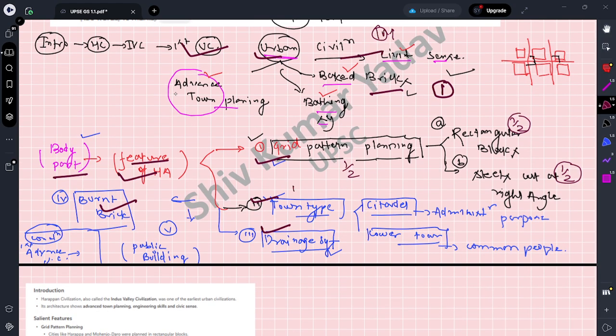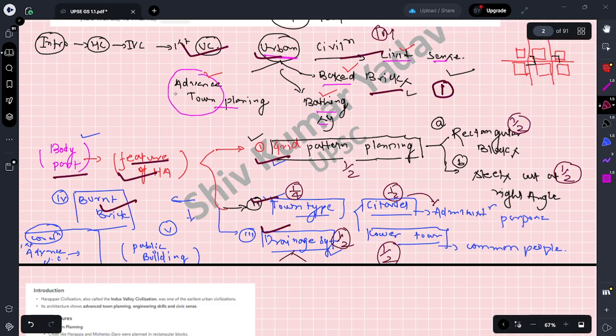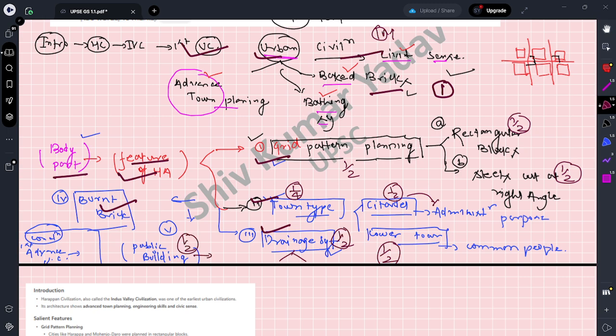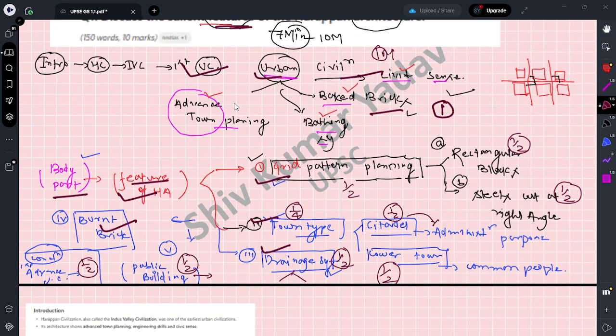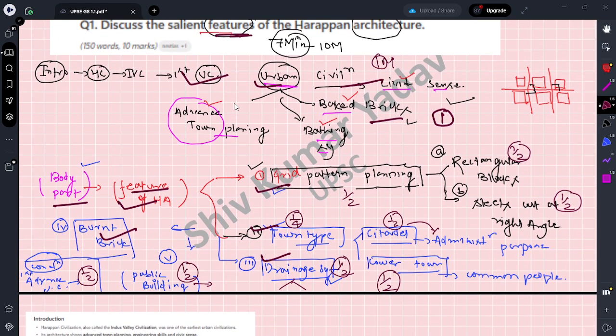Okay, for the town, for writing it he used to give 1/4, here 1/2 because you had already explained this topic. This is 1/2, here 1/2 because you are going to explain the drainage pattern, and at the end this is 1/2. Okay, and next time if you explain you will get the marks. And for the conclusion this is 1/2. Okay, so if I have to add the complete number, how much will you get after writing such a good answer out of 10?